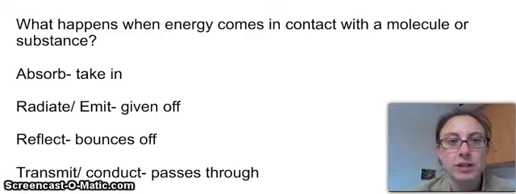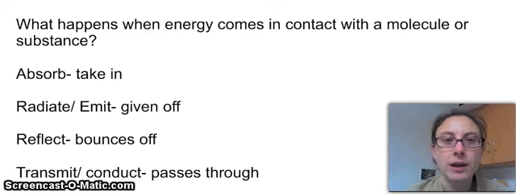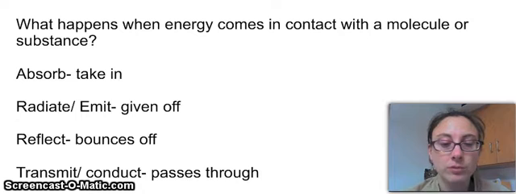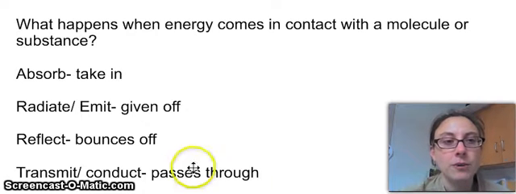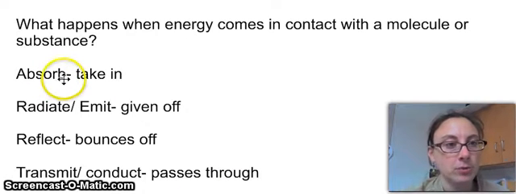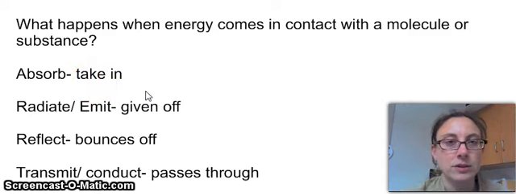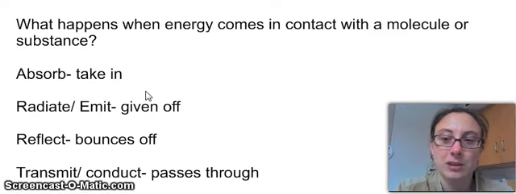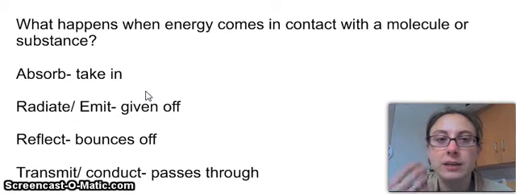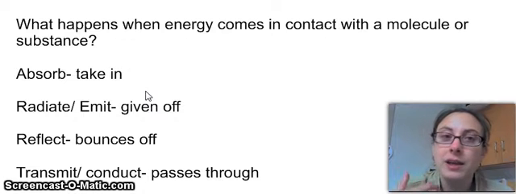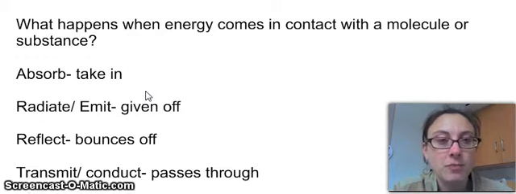Along the topic of energy is what happens when the energy comes into contact with any particular molecule, and sometimes with a group of molecules or a substance. So the first option is that that energy can be absorbed, meaning taken in. So sunlight strikes your dark shirt, and that energy is absorbed, and you feel it. Energy like sunlight hits a plant leaf, and that energy again is absorbed and used for the process of photosynthesis.